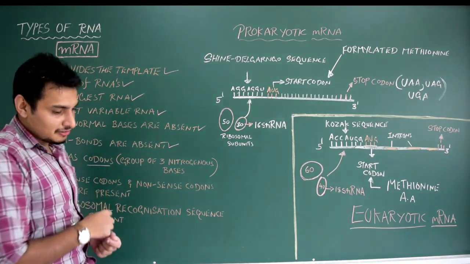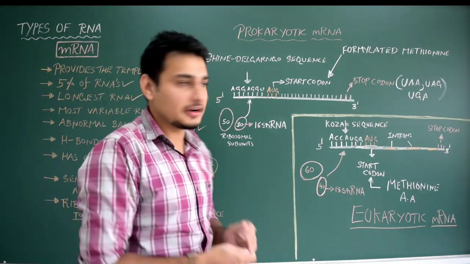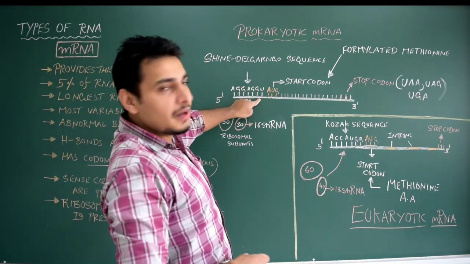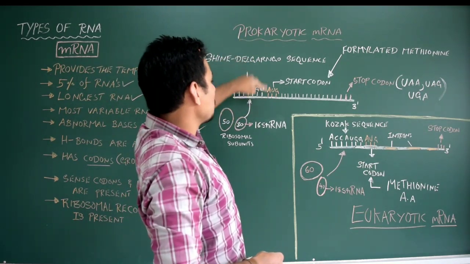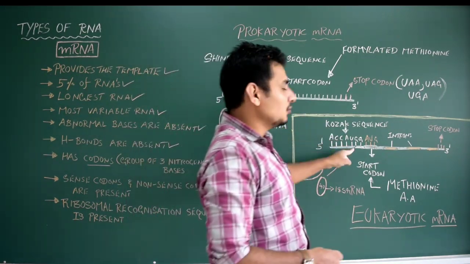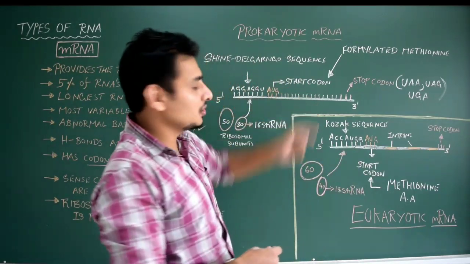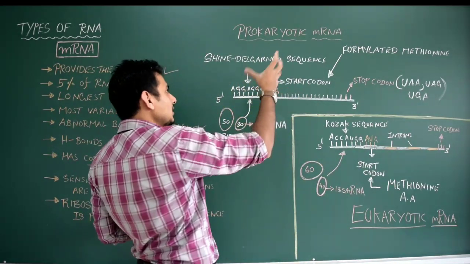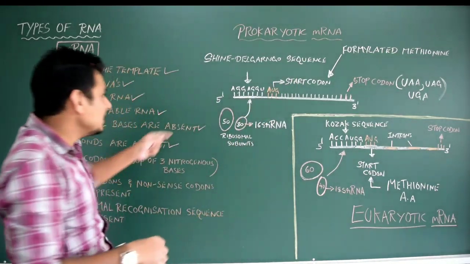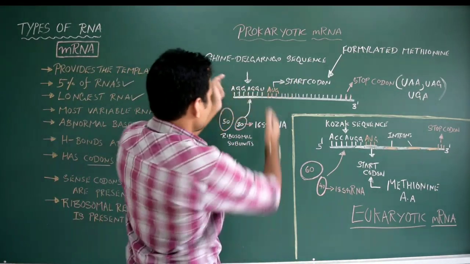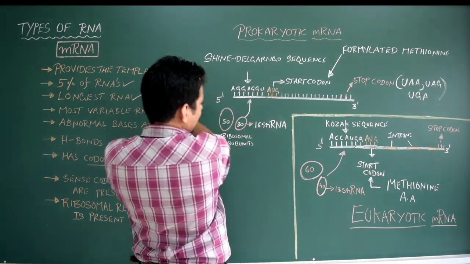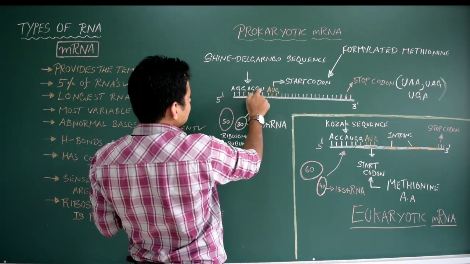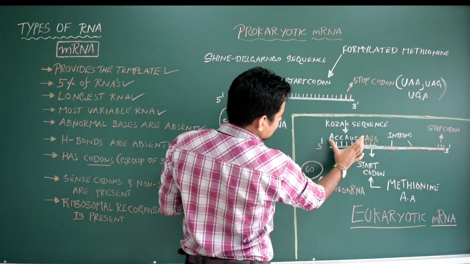Okay, you are hearing it for the first time, right? Codons are very important. Now, whatever the mRNA which is synthesized, see, this is the prokaryotic mRNA and this is the eukaryotic mRNA. You could see the difference between them. Here this prokaryotic mRNA has certain sequences. Forget about AGG, and forget about ACC, AUGG.